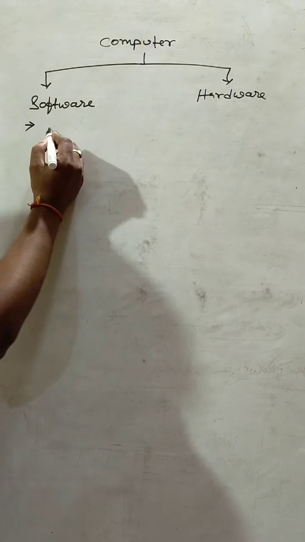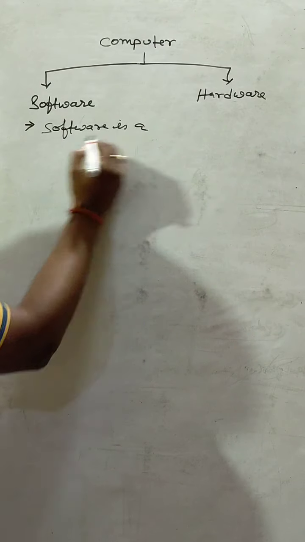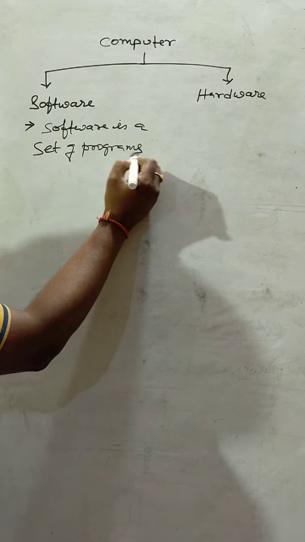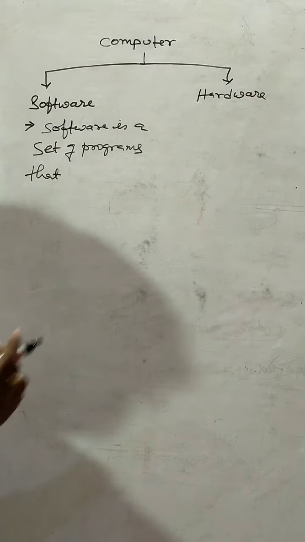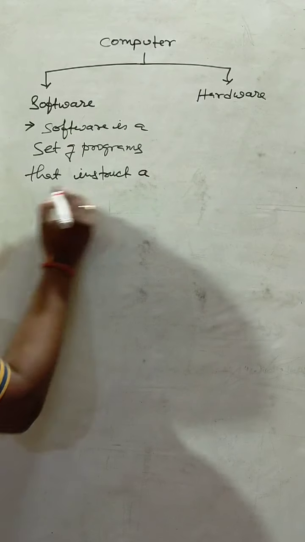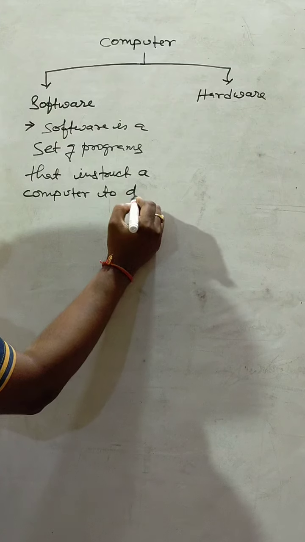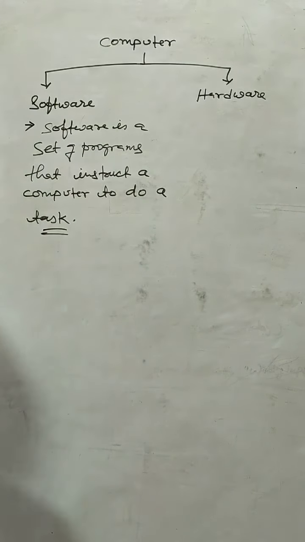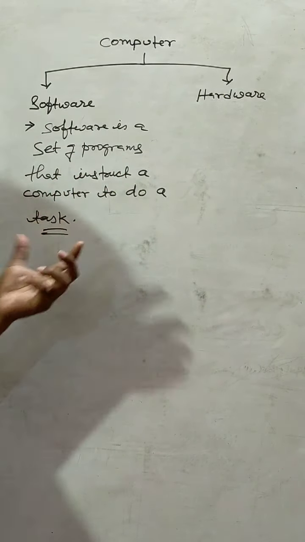So we can say software is a set of programs that instruct a computer to do a task.